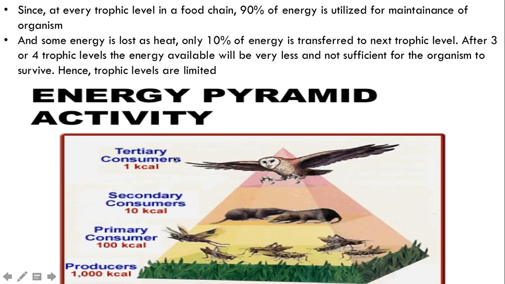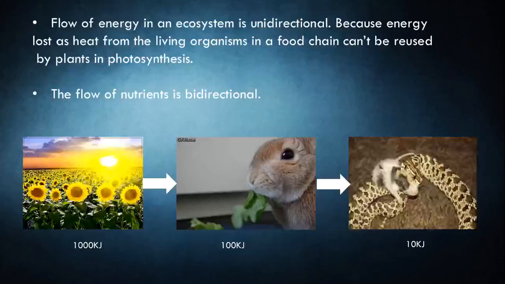That means at the topmost trophic level, the energy which is available is very, very less. And this energy is not sufficient for the development of the organism. And hence, the trophic levels are always limited. Usually, we see 3 to 4 trophic levels in any ecosystem.